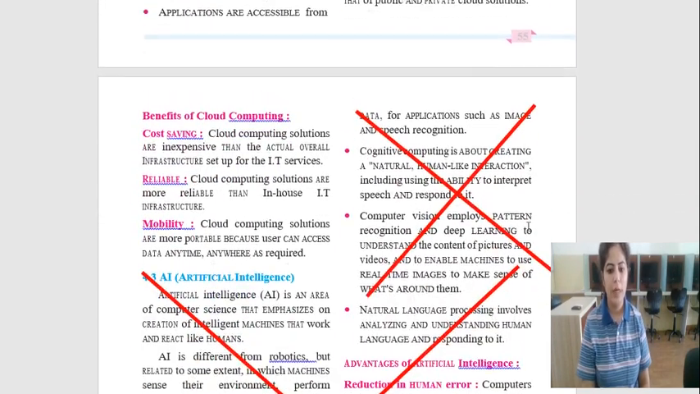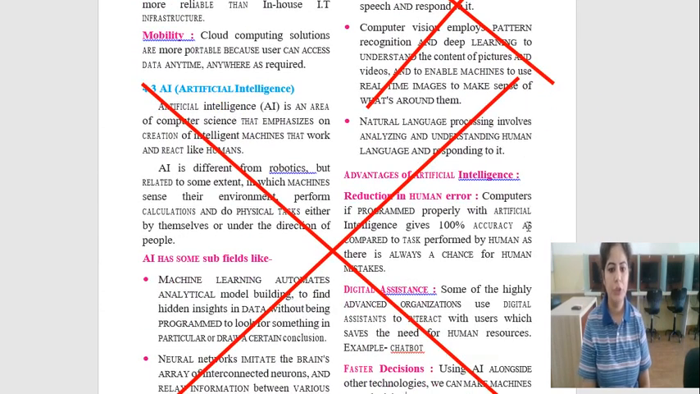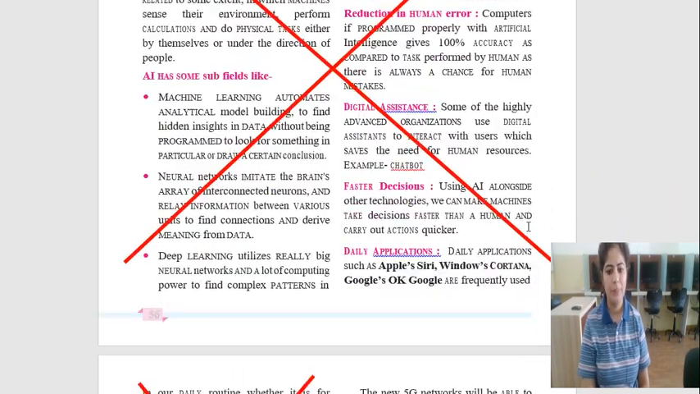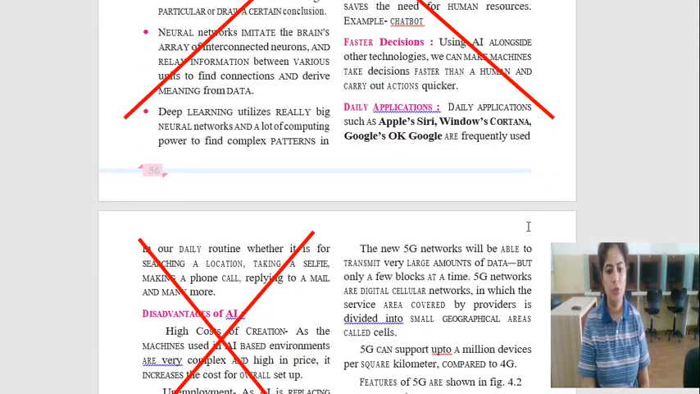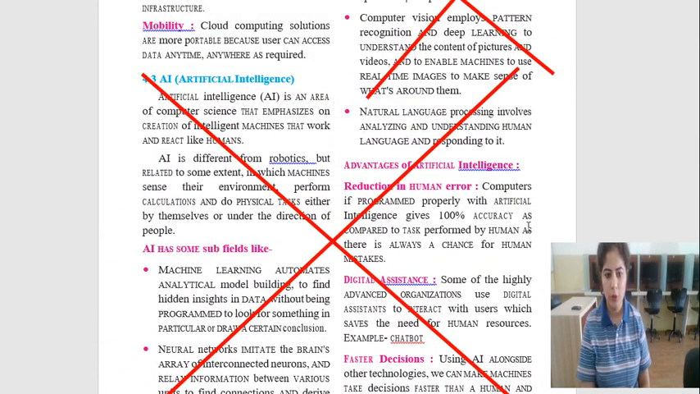And after that, they have omitted the AI section, artificial intelligence. So as of now, you don't have to study this section: what was artificial intelligence, subfields of AI, advantages of AI and disadvantages of AI. So you don't have to study the AI topic in this unit.